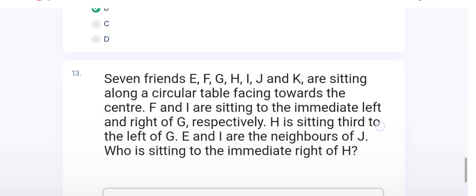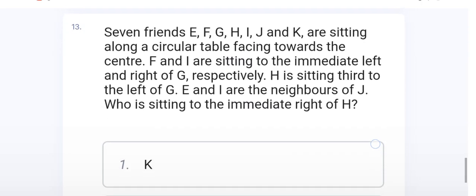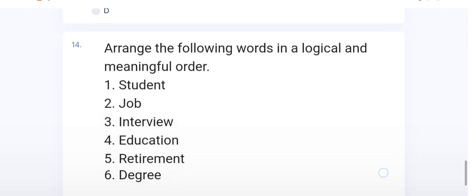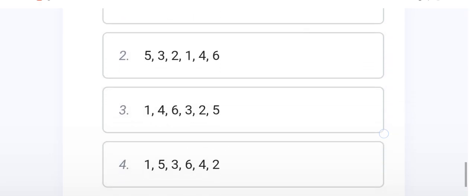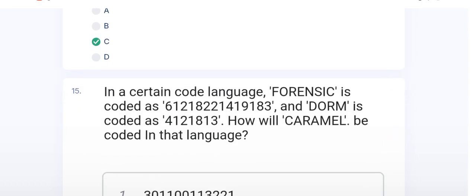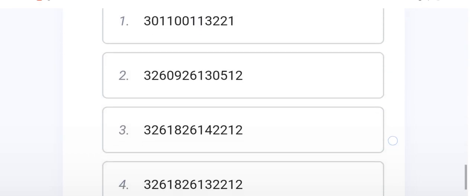And the 13th question is also too easy, but it is a time taker. So remember, if a question is a time taker, then you shouldn't waste your time on it. The right option of the 13th question is A. The right option of the 14th question is C. And the 15th question is from coding and decoding, and the right option of the 15th question is